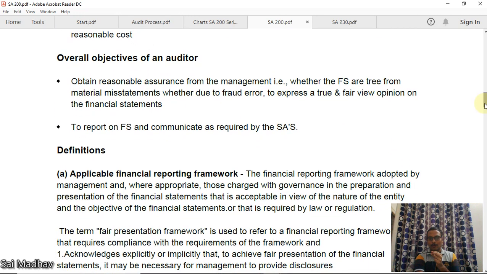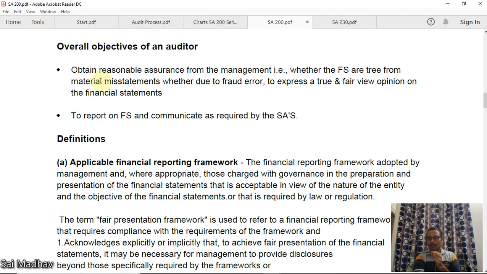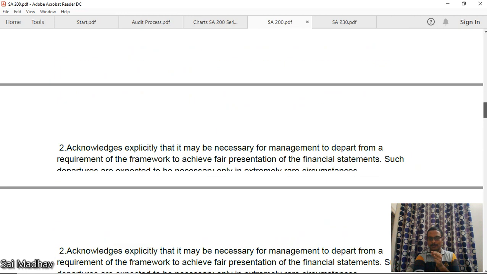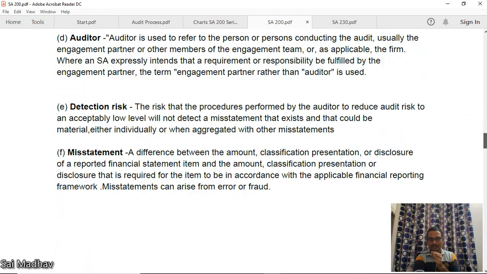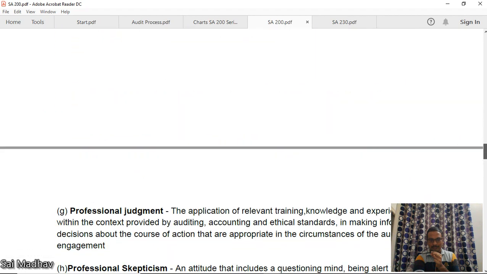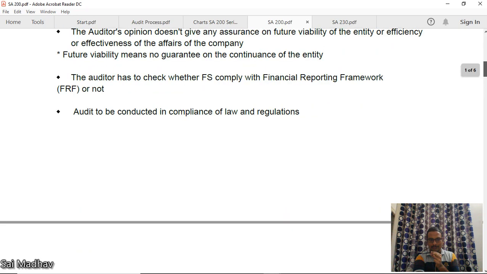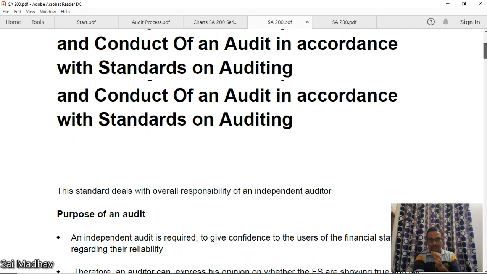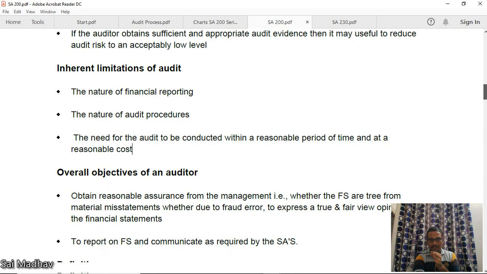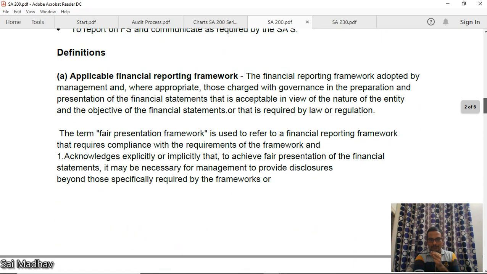Now, what is the overall objective of an auditor? The overall objective is to obtain reasonable assurance whether the financial statements are free from material misstatements, whether due to fraud or error, to express a true and fair view. Oh, sorry, we have seen this already, right? Inherent limitation or objective.